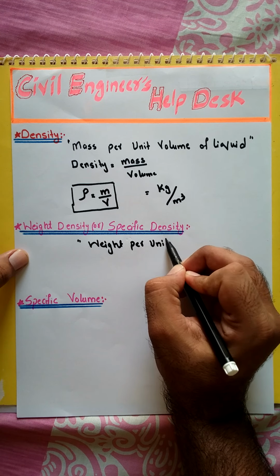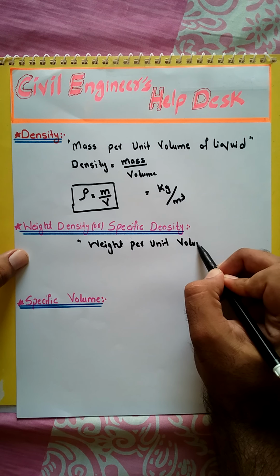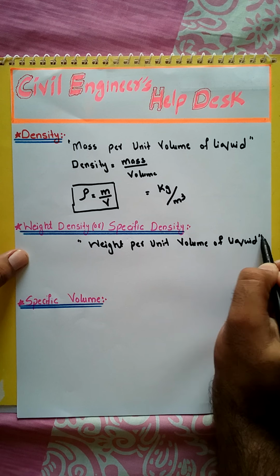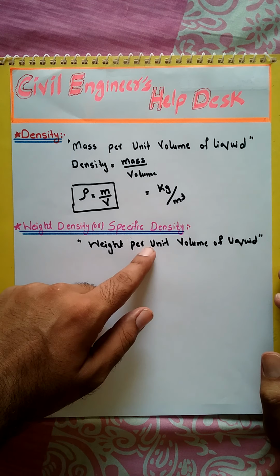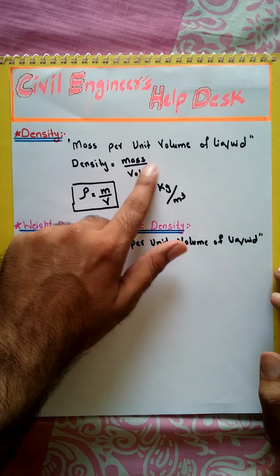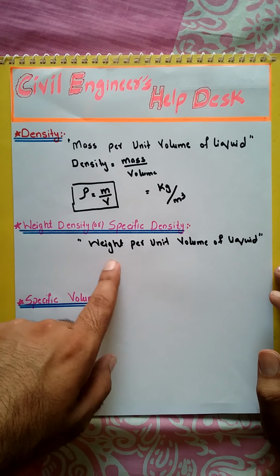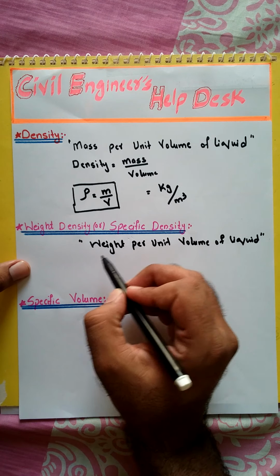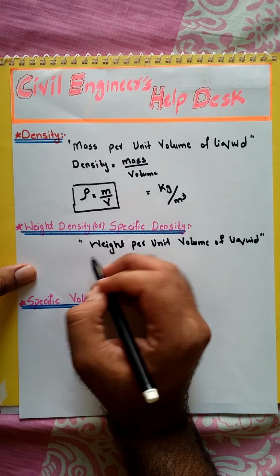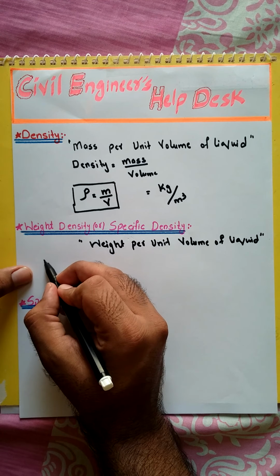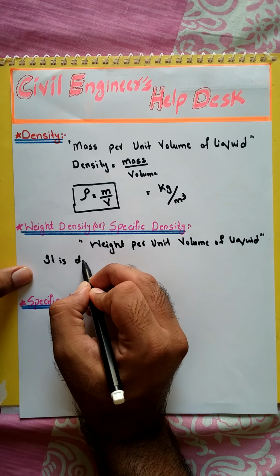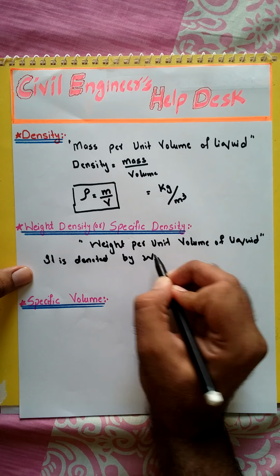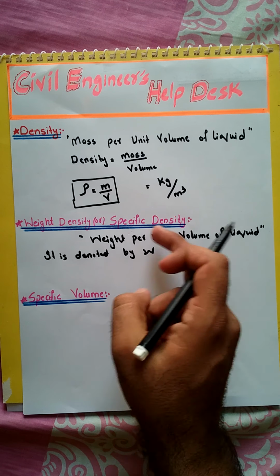There is a difference between density and specific density. Density is mass per unit volume, but specific density is weight per unit volume. It is denoted by small w. Now we will derive the formula for specific density.